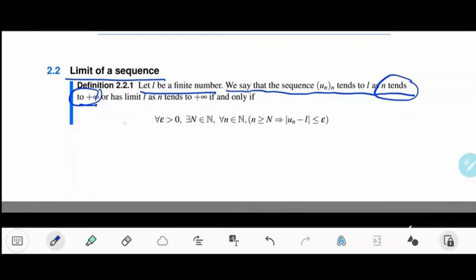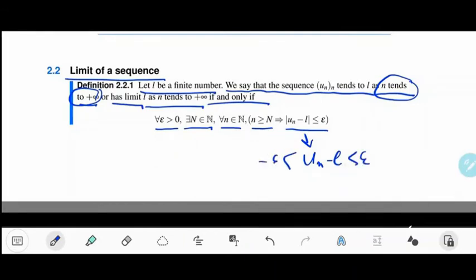Or we can say also that it has a limit L when n tends to infinity, if and only if, for all epsilon positive, you can find a given index, here I called it big N, such that for any natural number n greater than big N, you have absolute value of un minus L less than epsilon, and this is equivalent to un minus L between minus epsilon and epsilon, which means that un is between L minus epsilon and L plus epsilon.